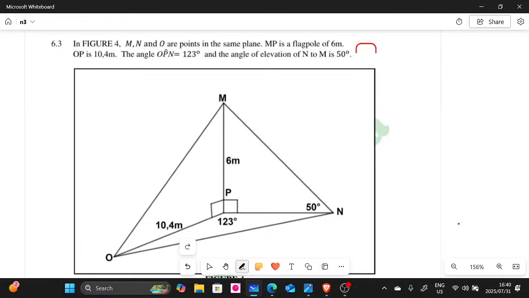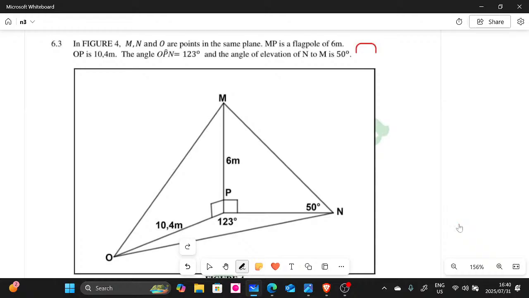So the angle OPN, which is this one here, guys, is 123 degrees. And then they say the angle of elevation of N to M is 50 degrees. So this is the information that is given to us.